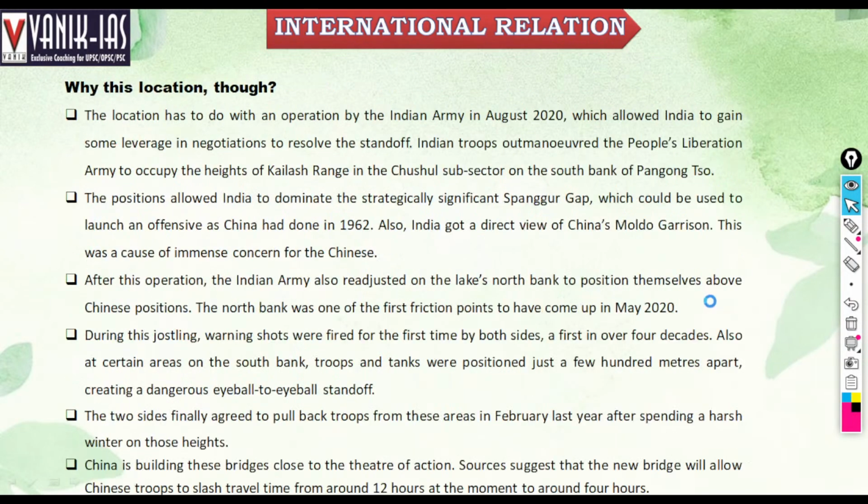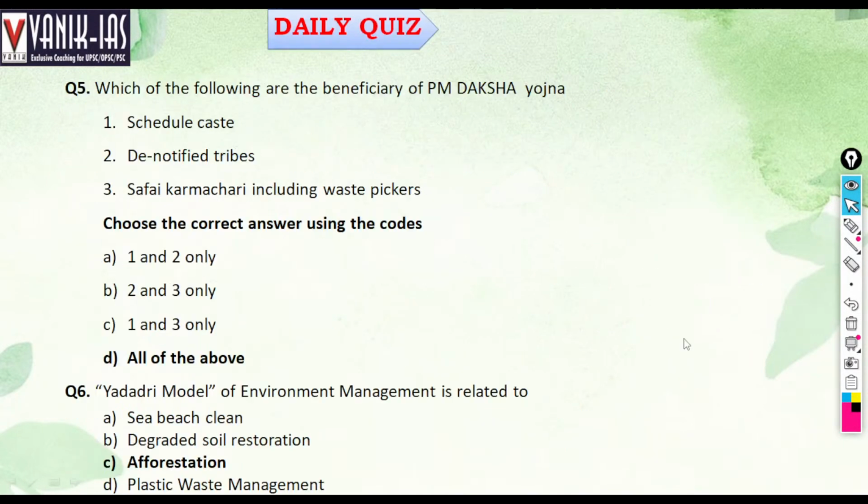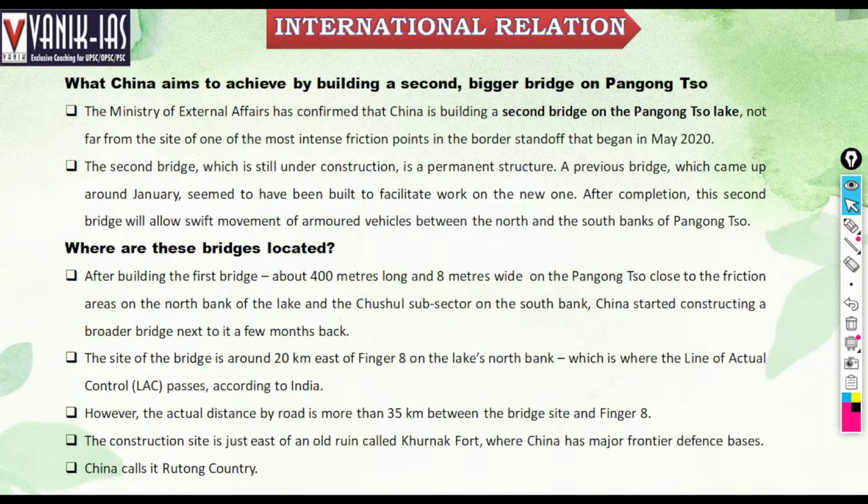Next, we'll discuss the main topic, that is regarding Pangong Tso Lake. The Ministry of External Affairs has confirmed that China is building a second bridge on the Pangong Tso Lake, not far from the site of one of the most intense friction points in the border standoff that began in May 2020. So China is building a second bridge on the Pangong Tso Lake.